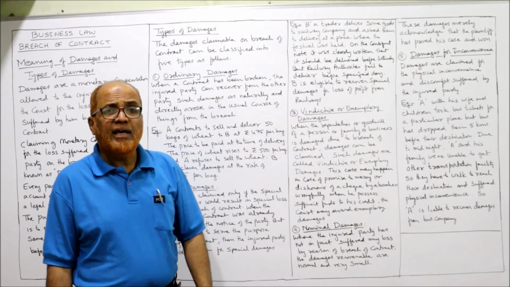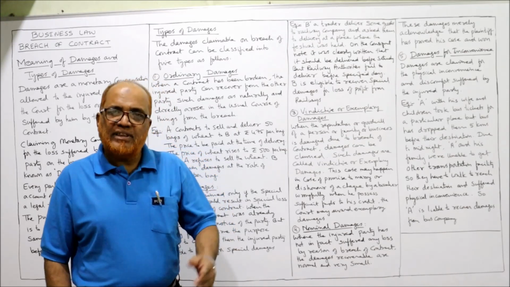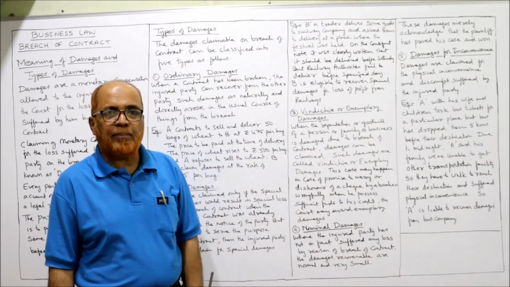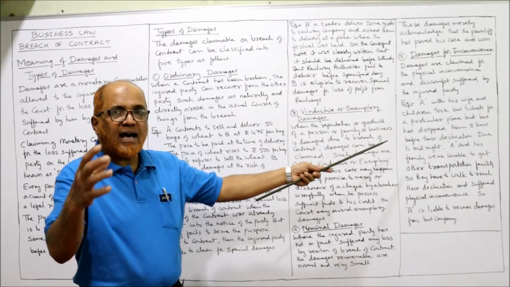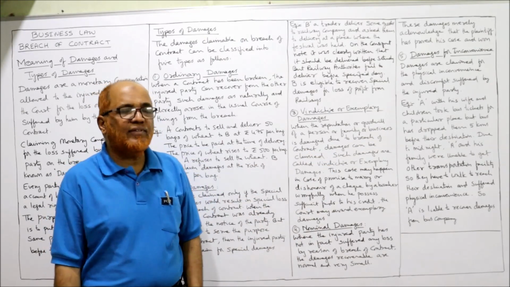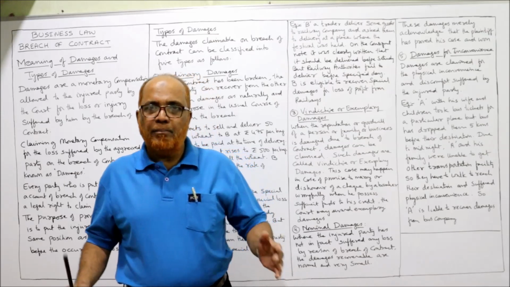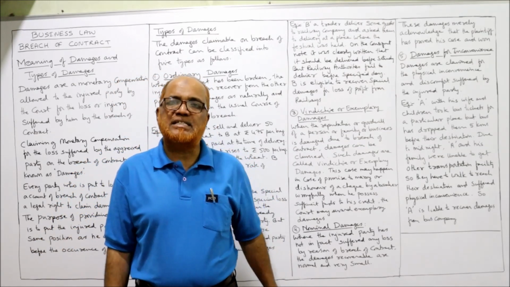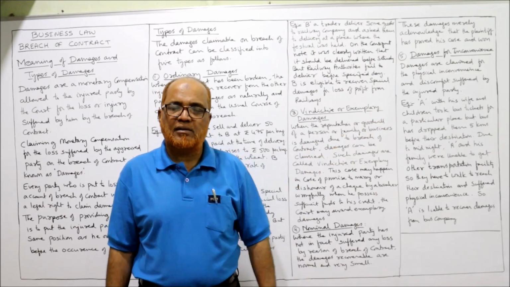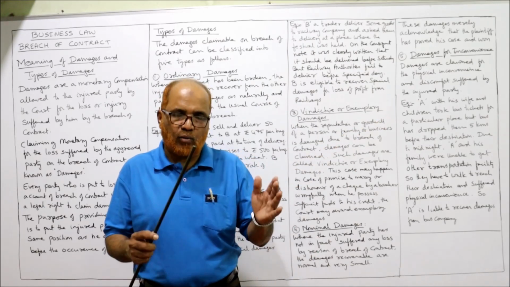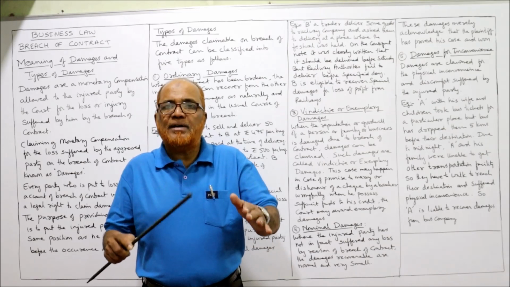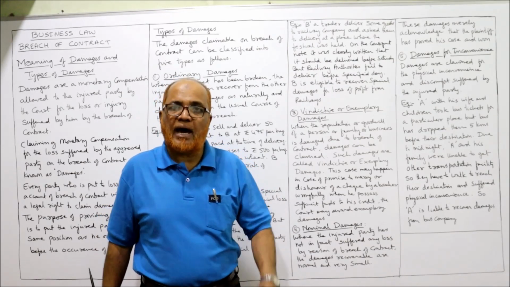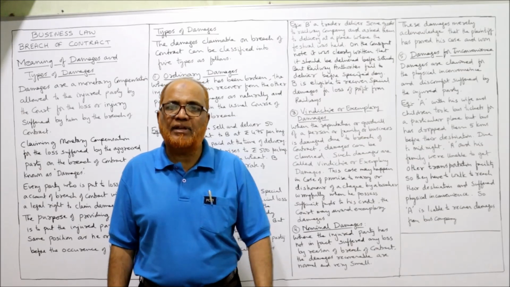Example: a person with his wife and children took bus tickets for a particular place, but the bus dropped them 5 kilometers before the destination. Mr. A, his wife and family had booked a bus ticket to a particular place, but the bus stopped 5 kilometers before the destination and left them.